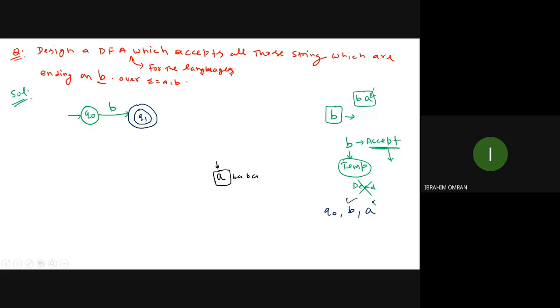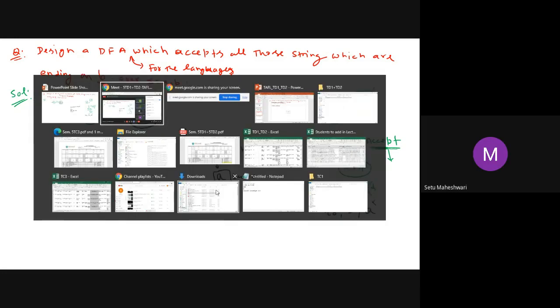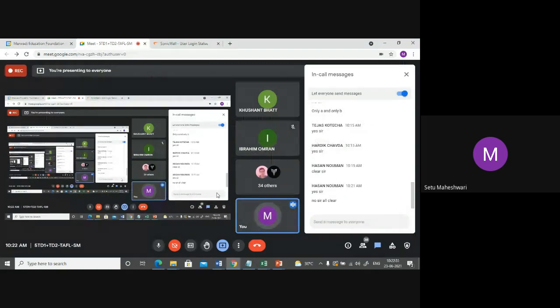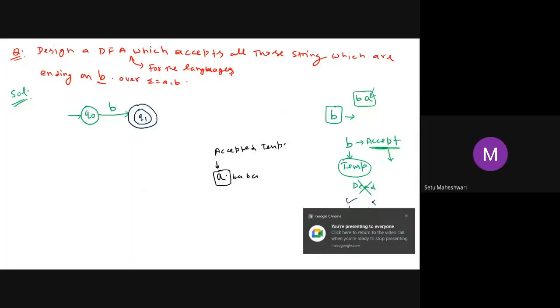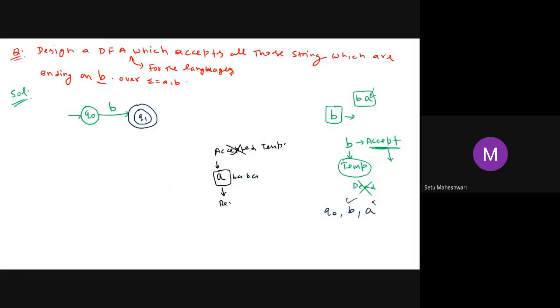It should be a temporary rejection. The reason is that if you say it is accepted temporarily, that means at least this string should be accepted. But can you accept this? We can't accept a single A. Who was confused in this? Who said temporary acceptance? Are you clear with this, Kushant? Yes, sir. So it is not an acceptance; it is a rejection because I am not ready to accept this single A.